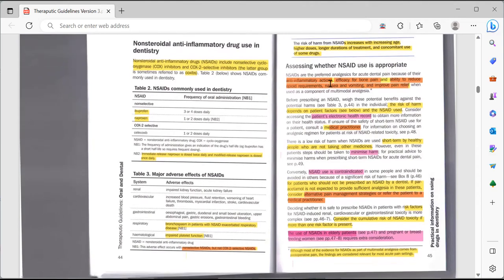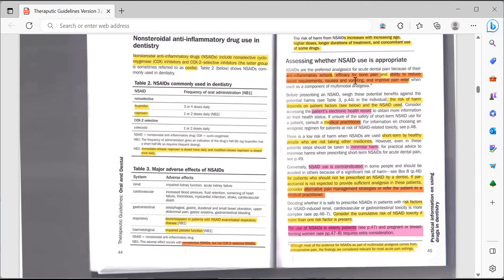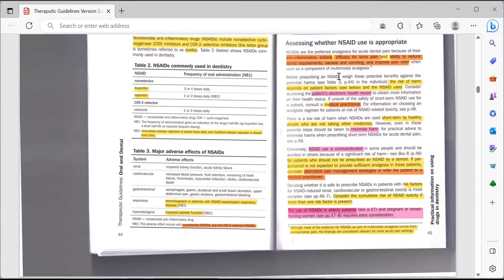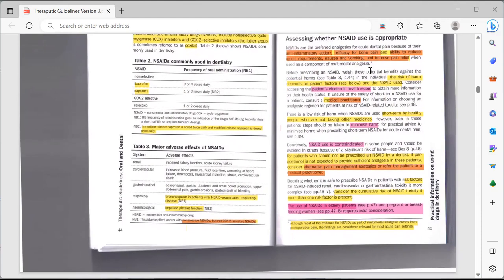So now you need to assess whether an NSAID is appropriate in your patient or not. They are preferred analgesics for acute dental pain because of their anti-inflammatory action, efficacy for bone pain, and ability to reduce opioid requirement, nausea and vomiting, and improve pain relief when used as a component of multimodal analgesia.